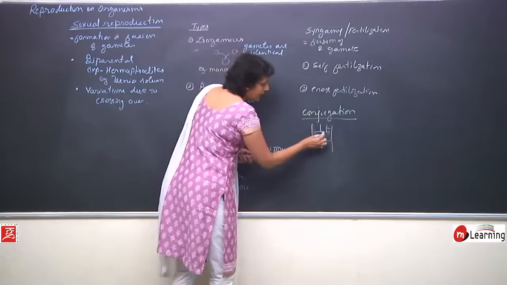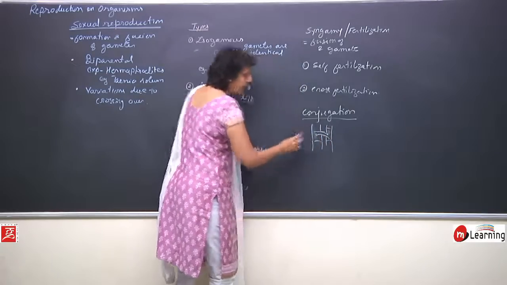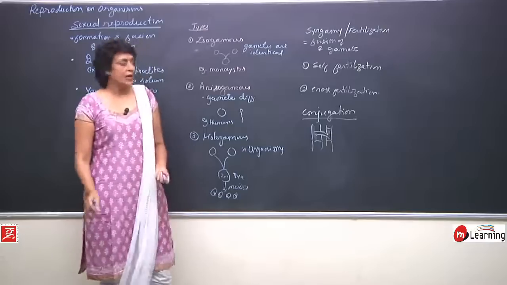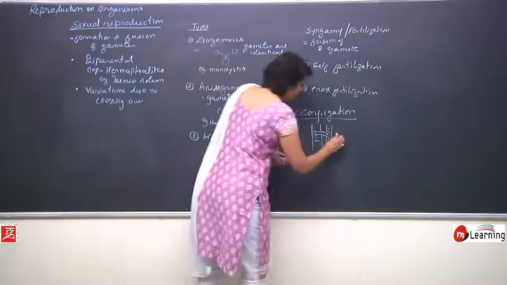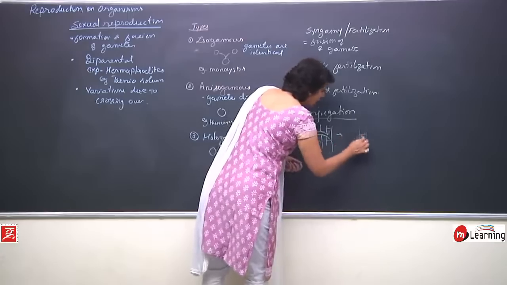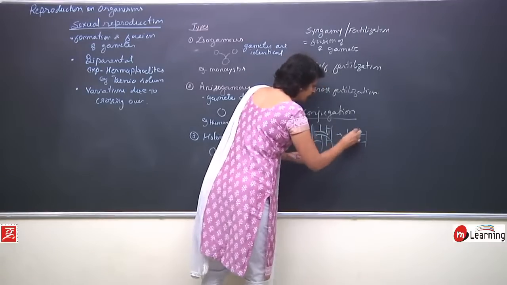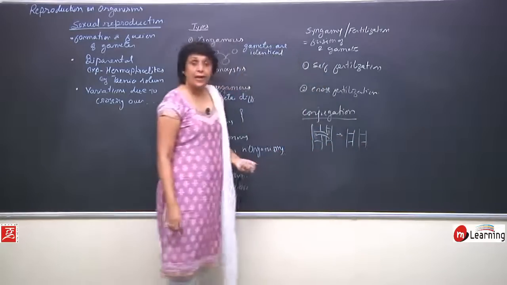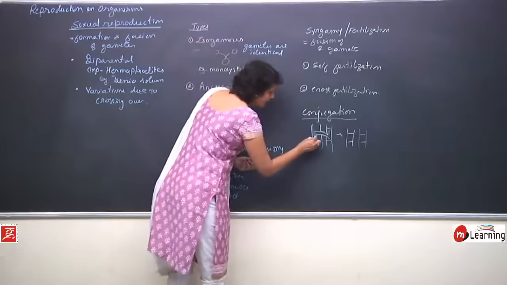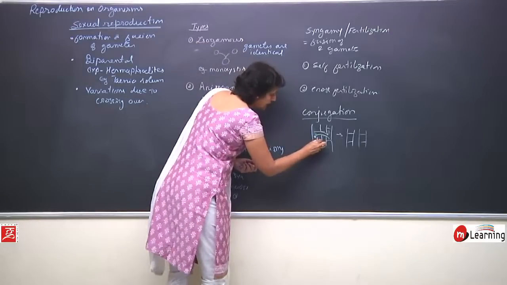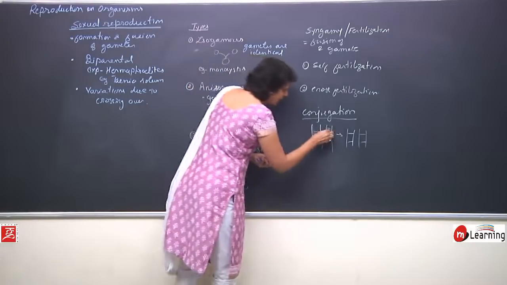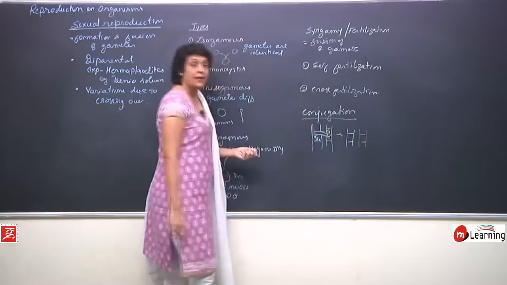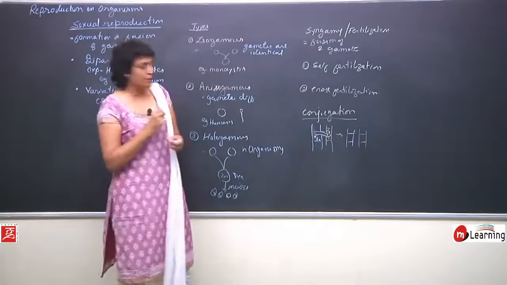Some genetic material from the cells gets exchanged and this bridge breaks. So, after the bridge breaks, these two filaments separate. But if this one had, say, genes A, B, C, and this one had genes 1, 2 and 3, there would be some exchange of genetic material.